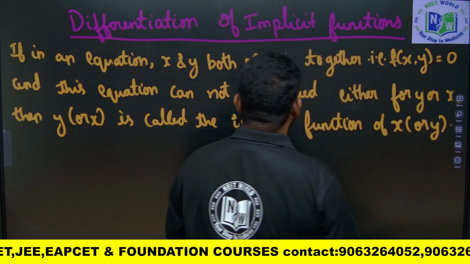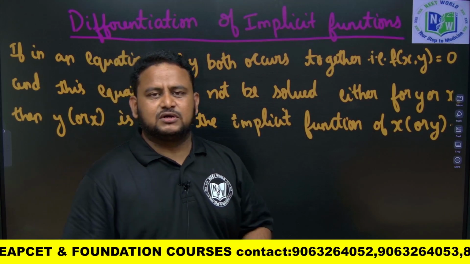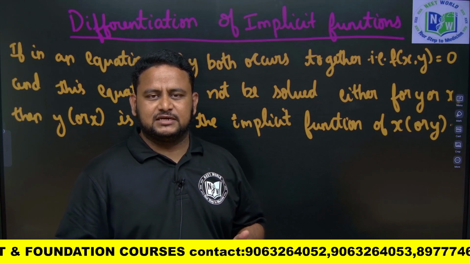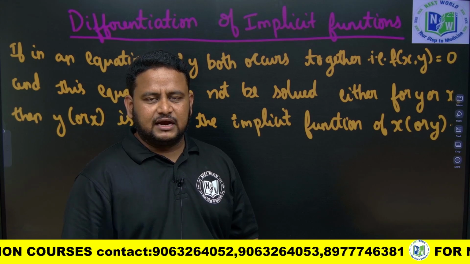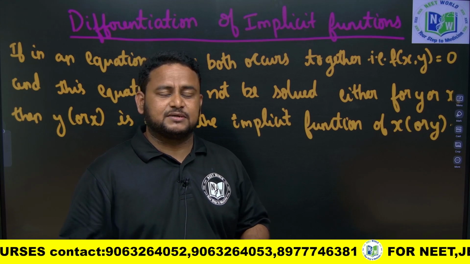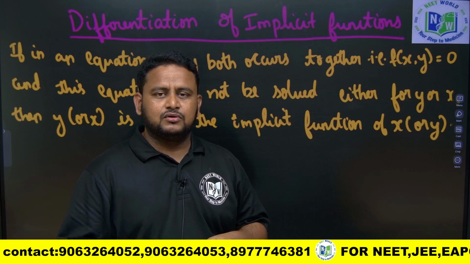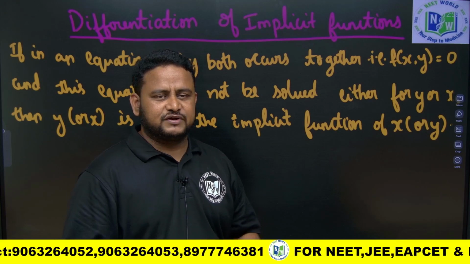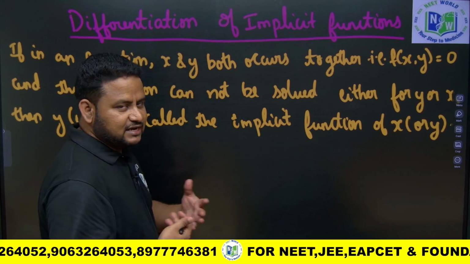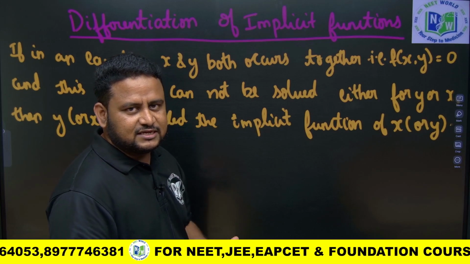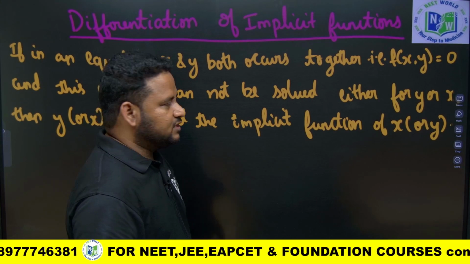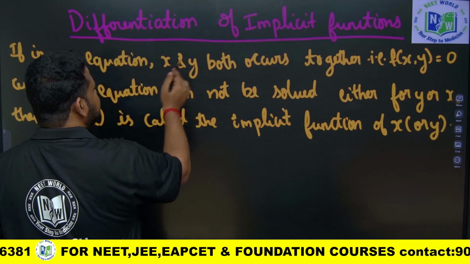Now, differentiation of implicit functions. What do you mean by implicit? It is not told directly or explicitly. Implicit means x and y are together and they are not separated. At that time you cannot separate and integrate them or separate and differentiate them. You have to differentiate them together. How to differentiate that? If it is given like a khichdi, you cannot keep separating the things that are there in the khichdi. You have to eat it as it is. That is the meaning of differentiation of implicit function.